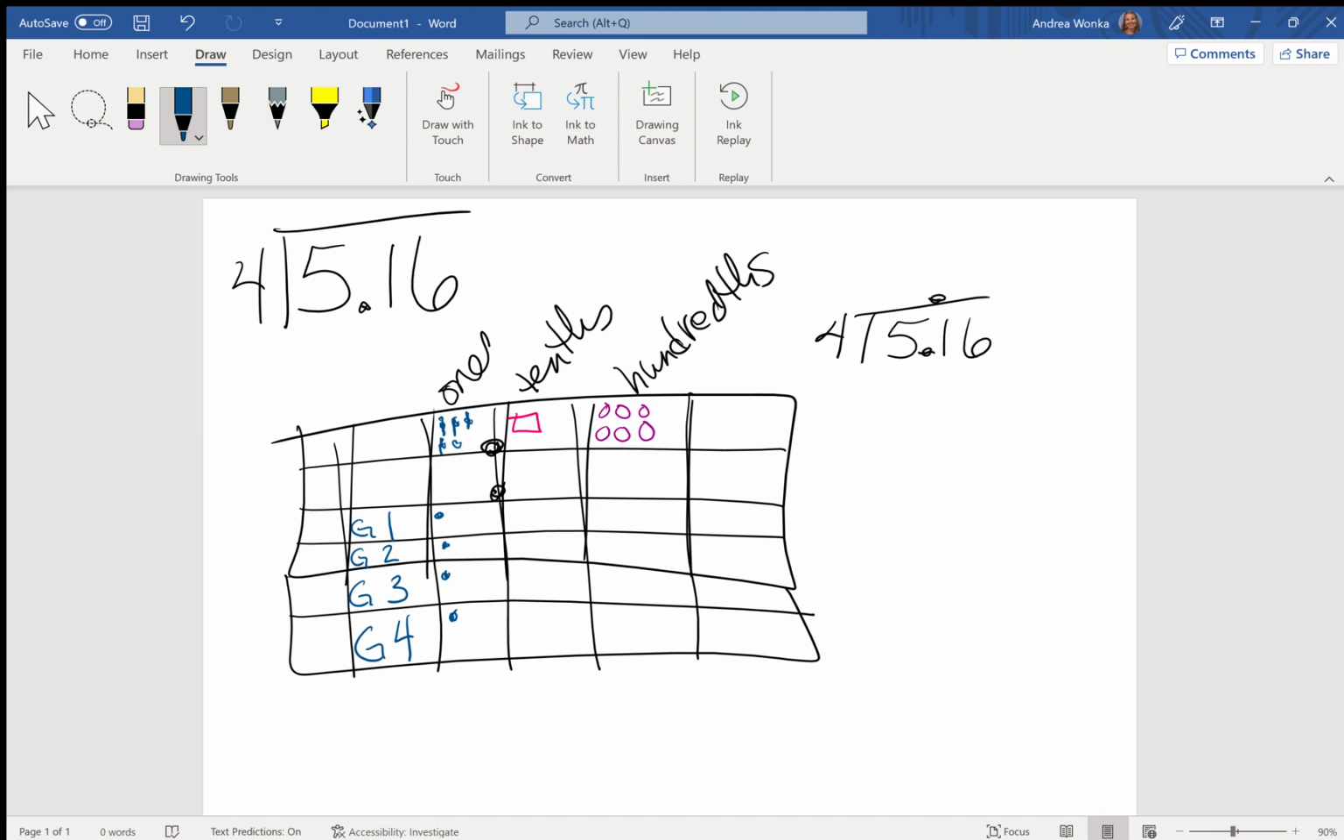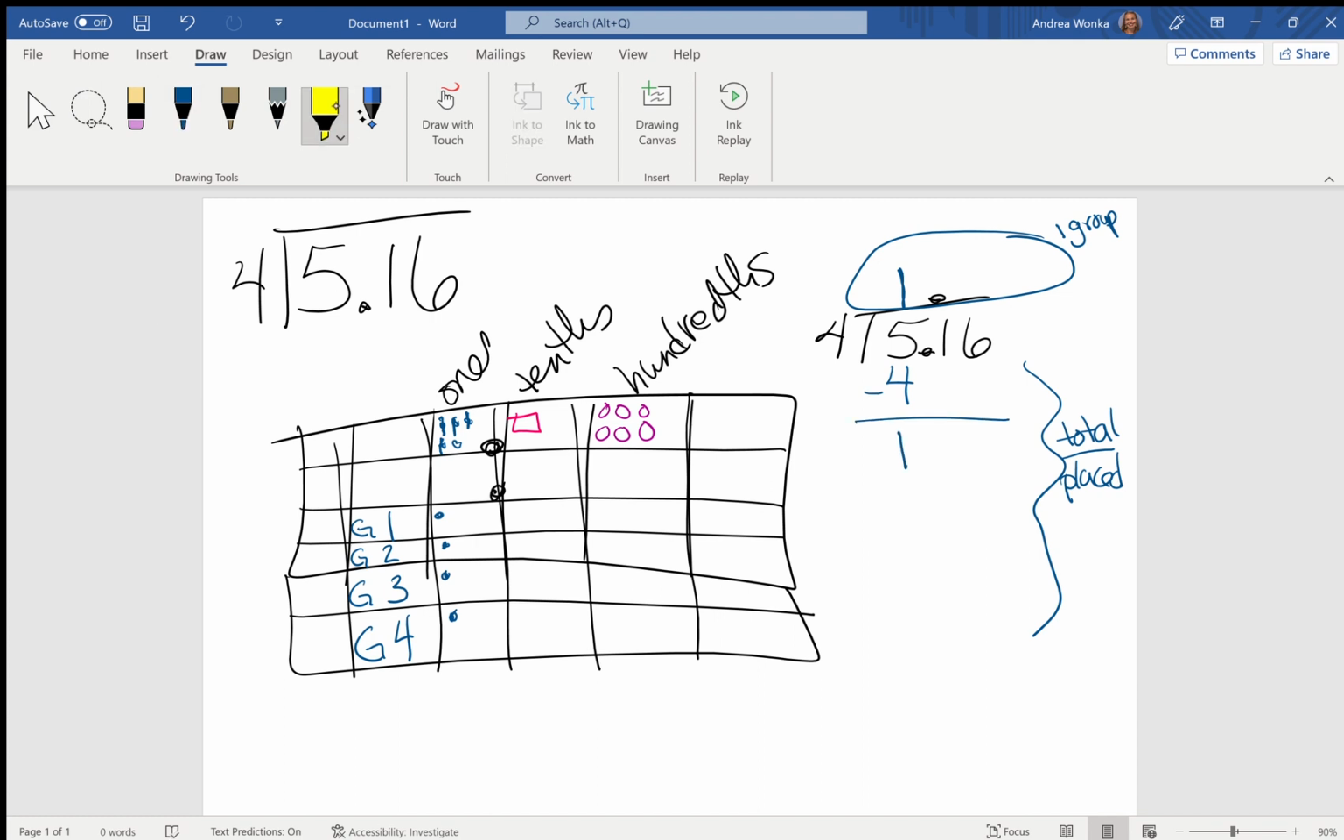So I'm going to record what I've done here on my standard algorithm. On top, that's where you write what you have placed in one group for the standard algorithm. This running column below is the total that you have placed. So how many ones did I give to each group? I gave 1 to each group. I place it right above my 5 to keep it in the ones place. 1 to each group times 4 groups means that I have given out a total of 4 ones, and I have 1 remaining, and I can show that right here.